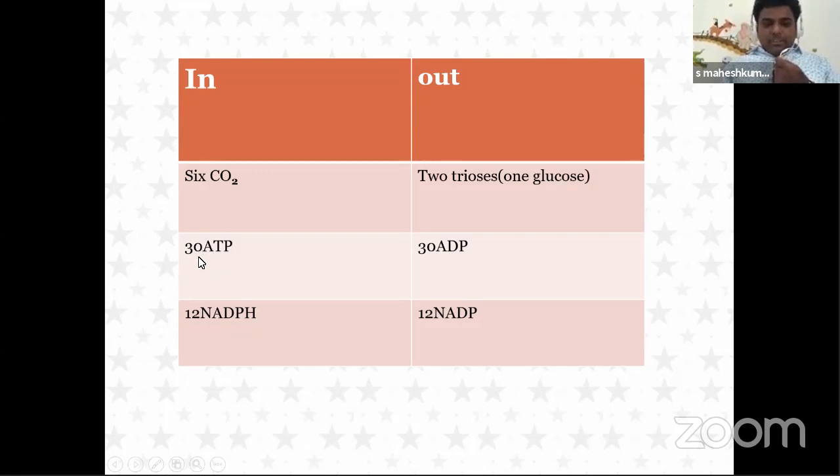But what is the difference? Now 12 ATPs are increased here. These 12 more ATPs are utilized to increase the concentration level in bundle sheath cells. 18 ATPs are required to run the C3 cycle and 12 more ATPs are needed to increase the carbon dioxide in bundle sheath cells. This is the calculation for the C4 cycle.